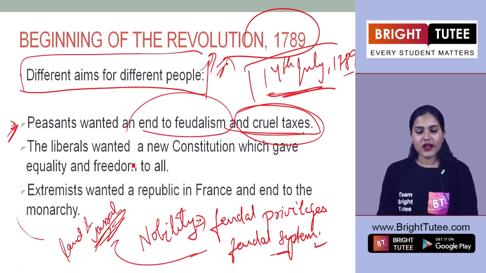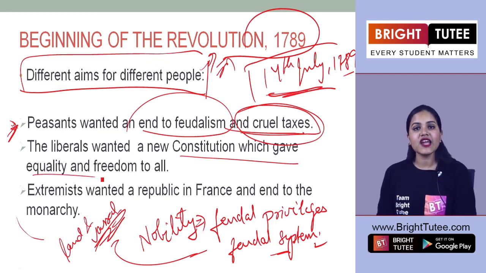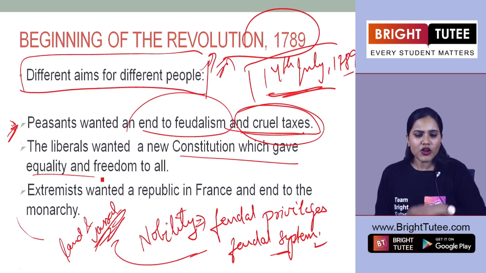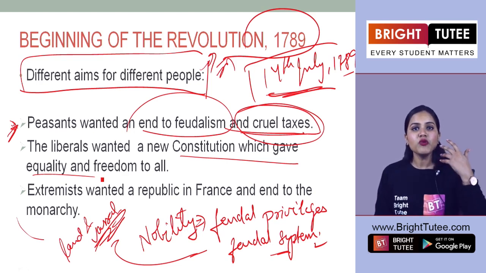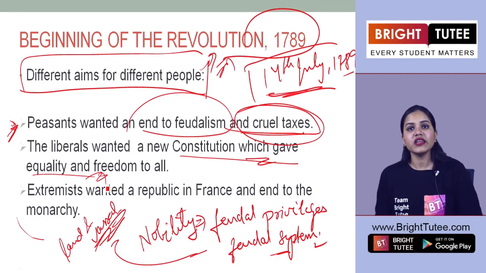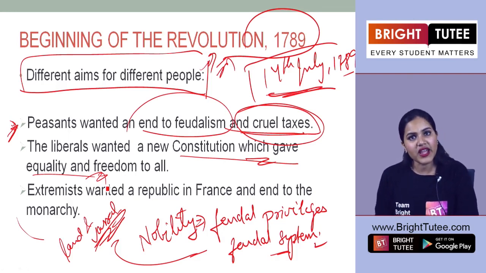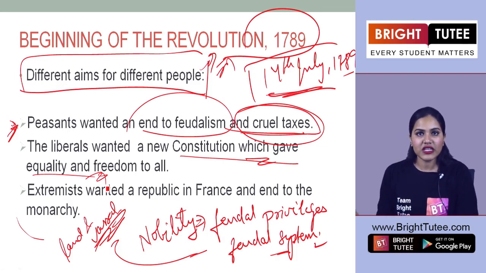Now the liberals wanted a new constitution which gave them equality and freedom to all. So these liberal groups, right? They believed in equality, they believed in freedom. So what was this revolution for them? Their main aim was to draft a new constitution, and in this constitution, everyone should be given equality and there should be freedom for all, right? So this was the aim for the liberals.